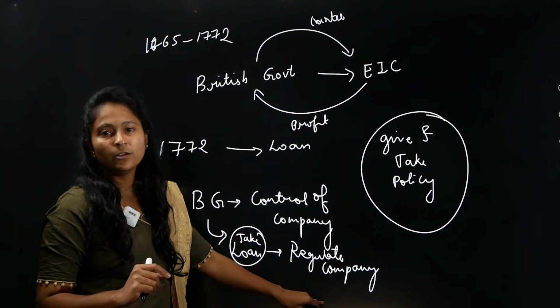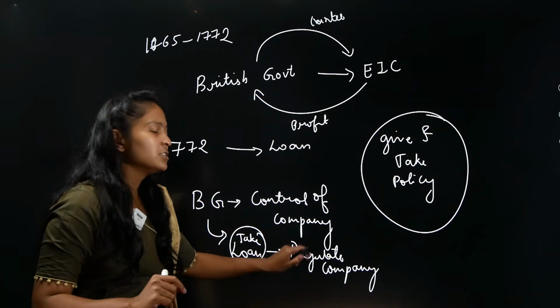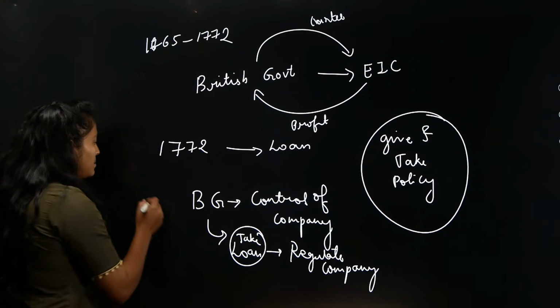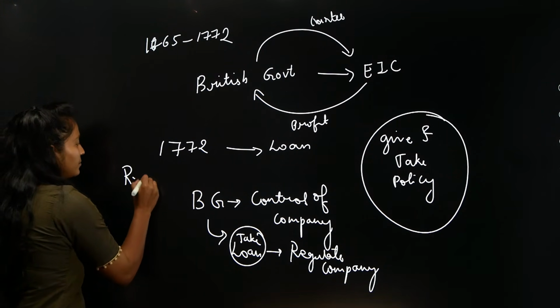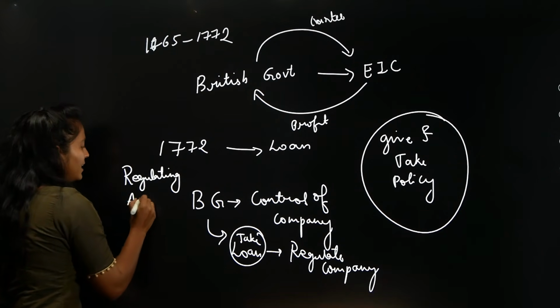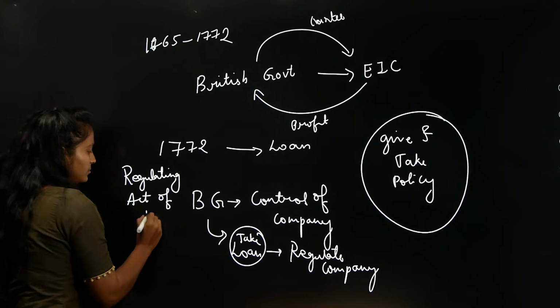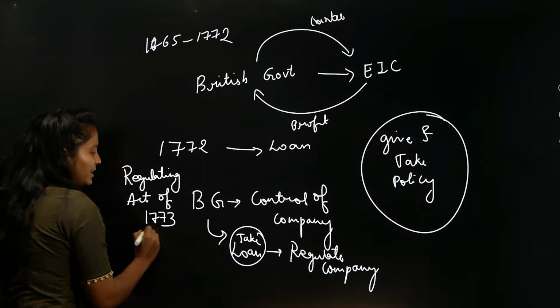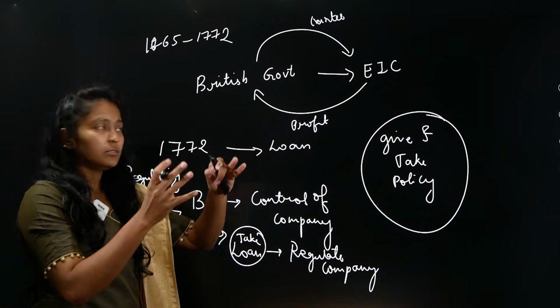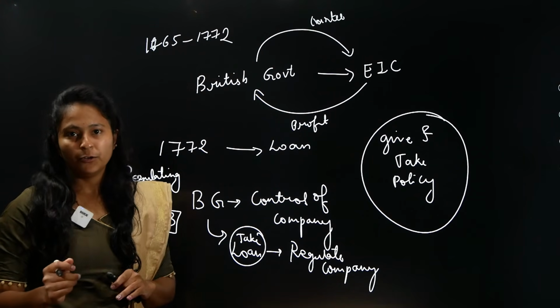And that is when comes what? They wanted to do what? They wanted to regulate the company. Because they wanted to regulate the company, the first important act that was being passed is called the Regulating Act of 1773. I hope the entire background of Regulating Act is clear to you, right?